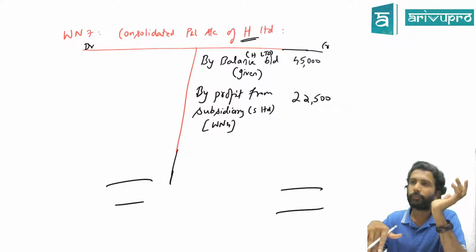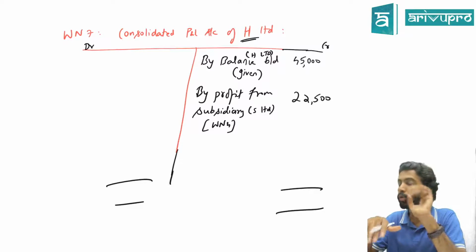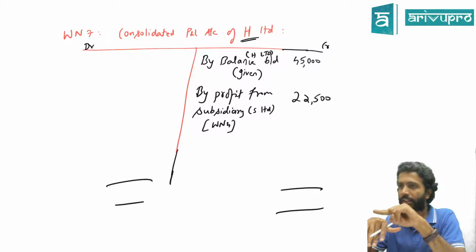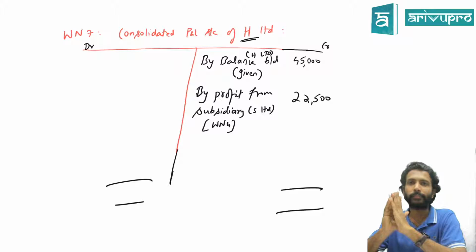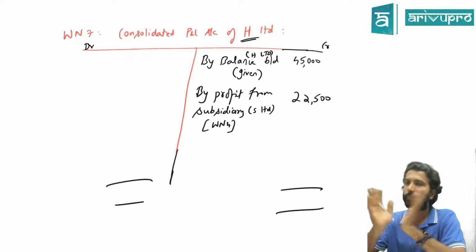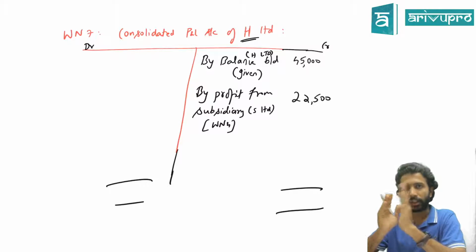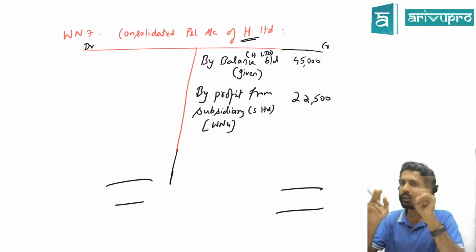Another way. Manageable. Who sold the goods? H Limited. So who made the profit? H Limited. Whose P&L are you preparing now? H Limited. In reality, you tell me, is it an honest profit? If you record this, it will look like what? H Limited made the profit with itself. Correct or no? As long as there were two companies, H Limited can book this profit.